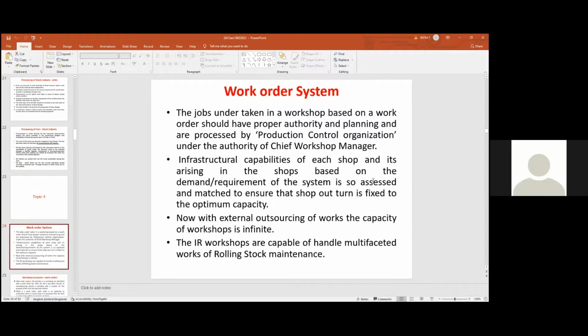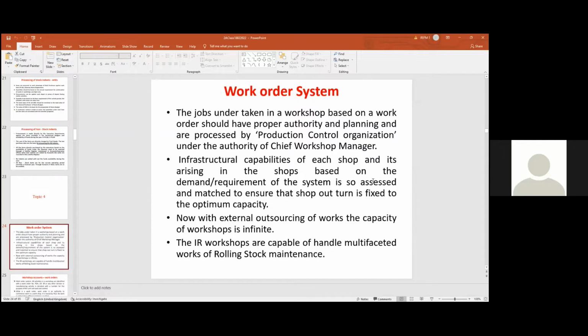Normally, before issuing the work order, what is seen normally, whether the workshop has that capacity to do the work. उनका है वो ताकत है करने के लिए है, facility है, matching facilities are there, matching material is available, matching skilled labor are available. All those things are seen before issuing a work order to take up the work in that workshop.